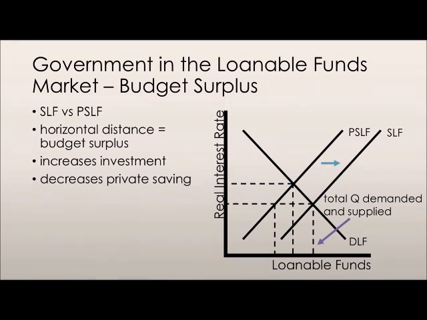Firms are going to say, hey, now any investments that I make are more profitable. So let's go ahead and invest. So we have an increase in the quantity demanded of investment, so an increase in the quantity demanded of loanable funds. But we have a decrease in private saving, because this real interest rate has decreased, now people don't want to save as much. It would make more sense to go and consume something instead. So it decreases private savings. And as I mentioned before, the horizontal distance between these two curves is equal to the government budget surplus.